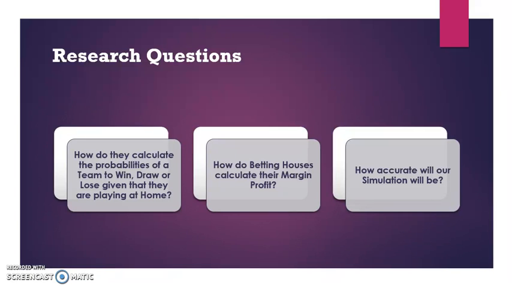So our research questions for this particular problem will be: how do they calculate the probability of a team to win, draw, or lose given that they're playing at home? How do betting houses calculate their margin profit or profit margin? How accurate will our simulation be? Those are our three main research questions.